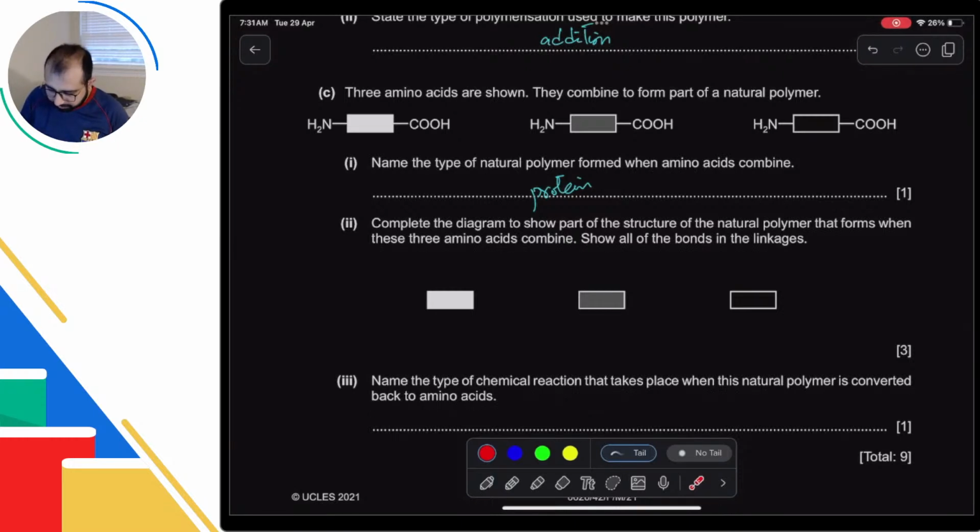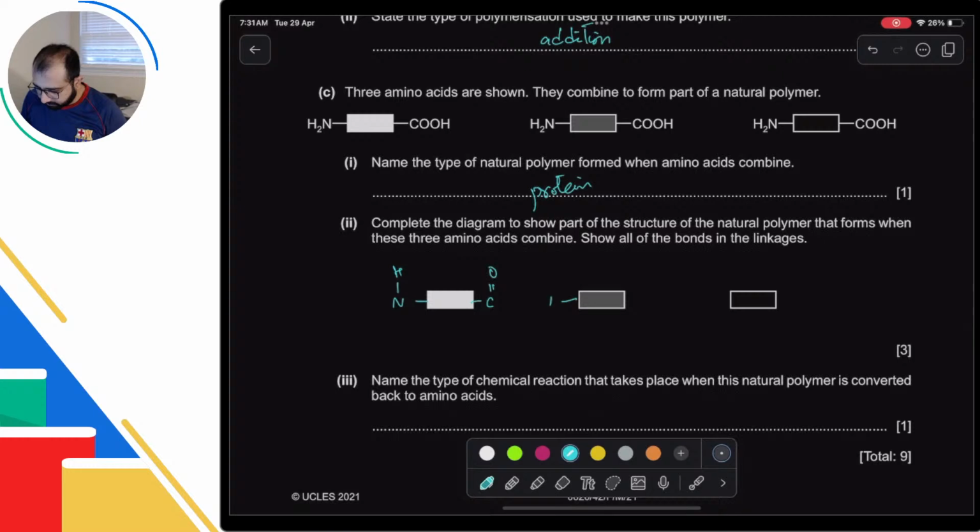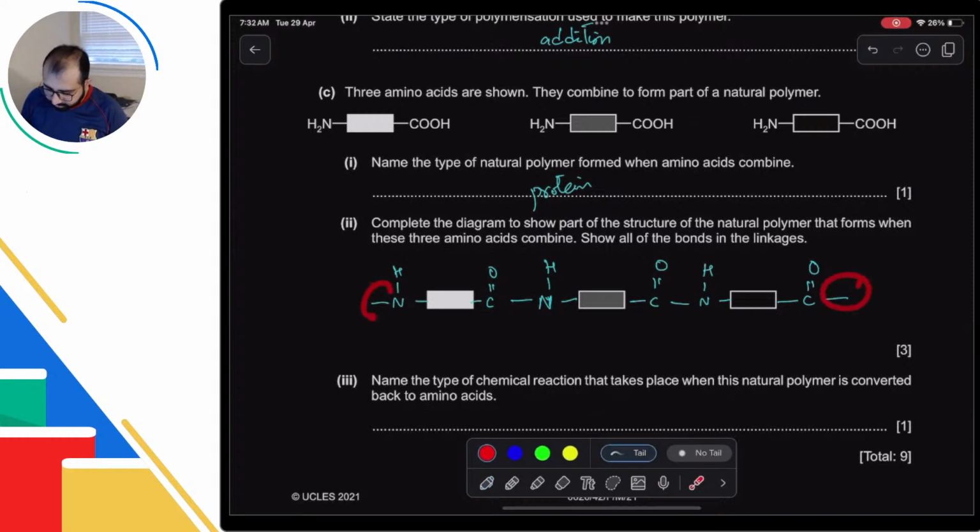So here's what I'm going to do. I'm going to remove 1 hydrogen from here and OH from here. Similarly, 1 hydrogen from here, OH from here. 1 hydrogen from here, OH from here. And whatever is left, just copy that and join them. Okay, so you have CO on the right side, NH on the left side of every one of them. For every one of them, just copy it, and then join them. Remove, copy, join. Okay, so this is the polymer that you get. You make sure that you draw these continuity bonds.